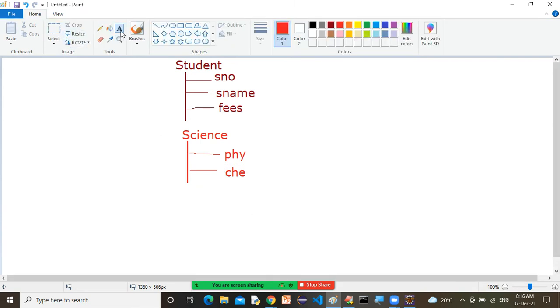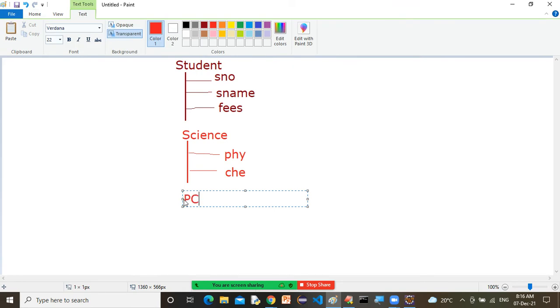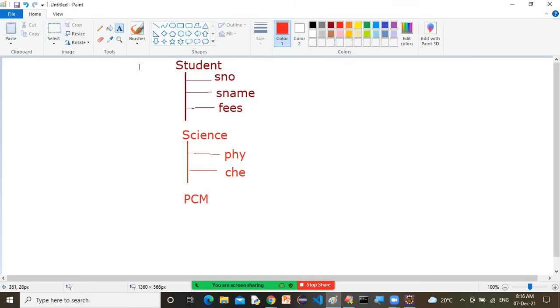Now what is the next category? The next category is PCM, physics, chemistry, math, the pure science student. Of course, if it is a pure science student, then here we have mathematics as a paper.